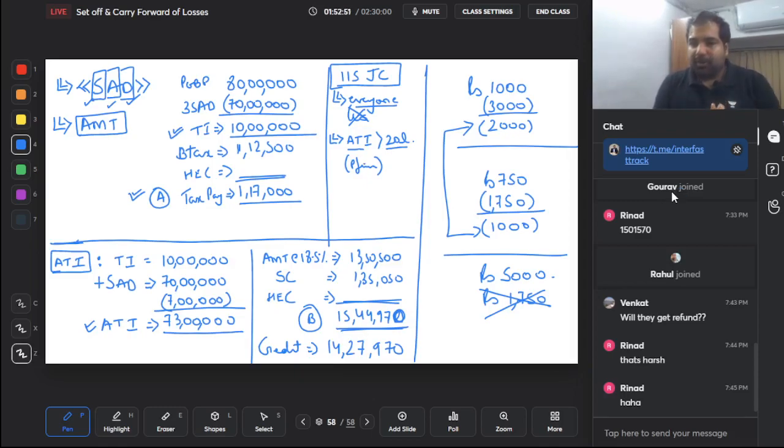So again, repeating, 115JC is for everyone except companies. Only if you are big fish, that means your ATI is more than 20 lakh. And this big fish concept is not applicable to partnership firms. So for a partnership firm, even if the ATI is 2 lakhs, you will apply this concept, yes. Perfect. So that's another rate of tax thing.